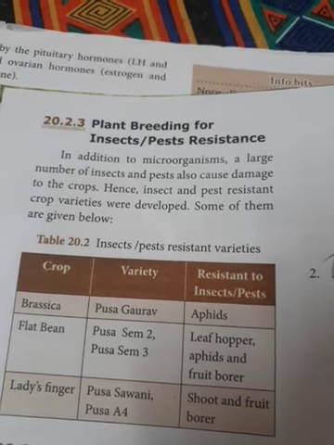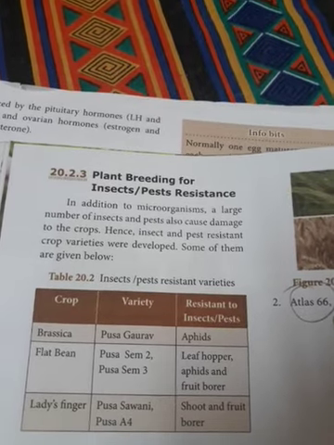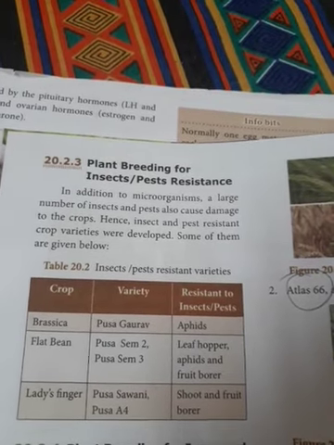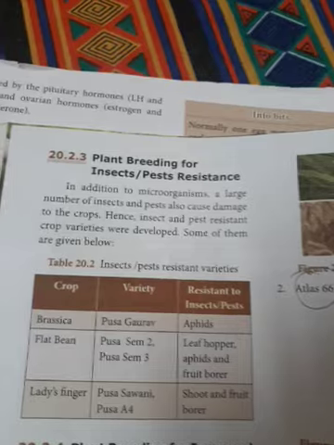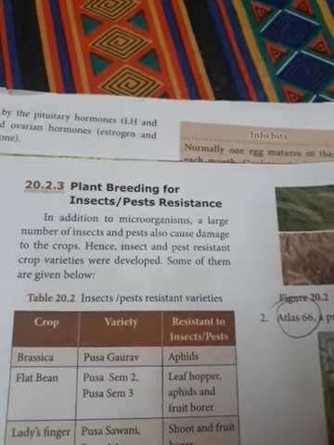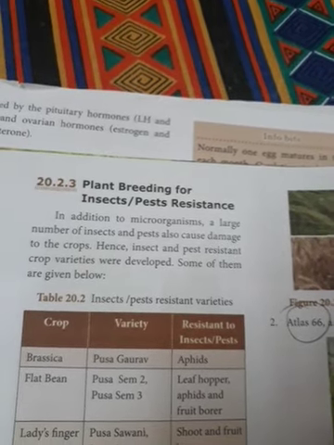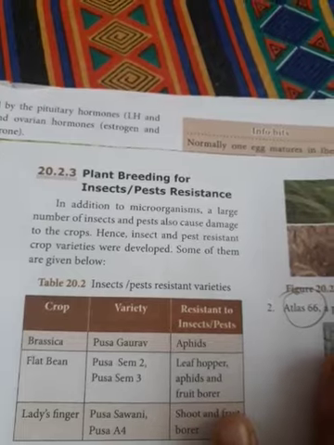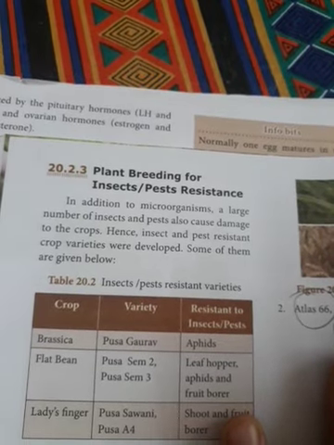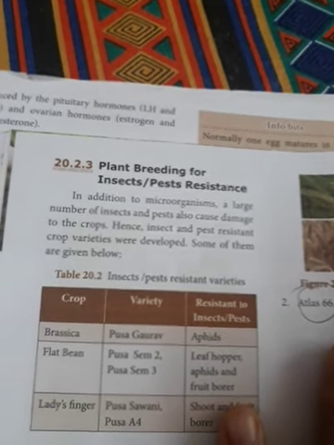Good morning, students. In the previous class, we discussed plant breeding for disease resistant varieties. Next, we are going to discuss plant breeding for insect and pest resistance. Plants are to be developed so that they will not be affected by insect pests, so that we can get more and more products. Scientists have developed better varieties of crop plants which are resistant to insects and pests.